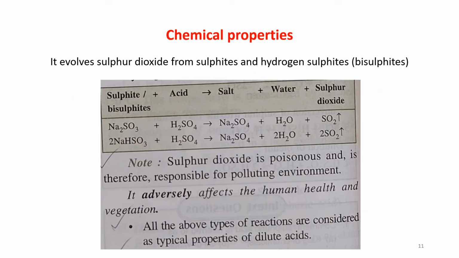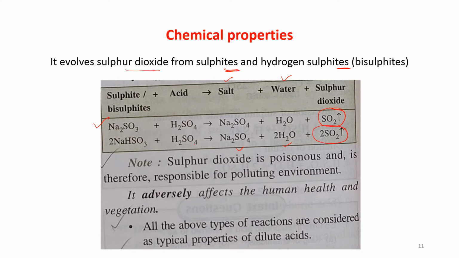It evolves sulfur dioxide from sulfites and bisulfites. Just see here, Na2SO3, sodium sulfite, plus H2SO4 will give Na2SO4, a salt, water, and sulfur dioxide gas will come out. NaHSO3 plus H2SO4 gives a salt, Na2SO4, H2O, and SO2 gas will come out.